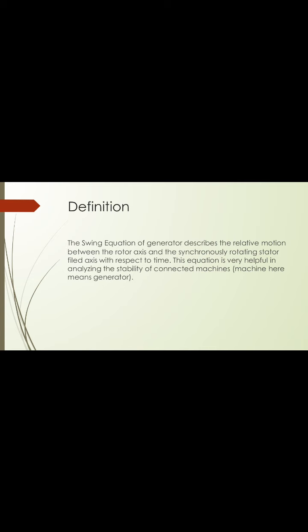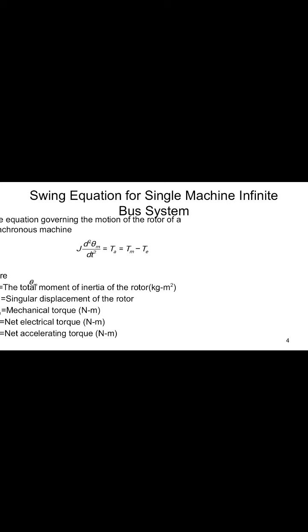So an infinite bus is nothing but a bus having constant voltage and constant frequency, called an infinite system. Now we are going to see the derivation of the swing equation for a single machine infinite bus system. So the equation here is the mechanical acceleration equation.